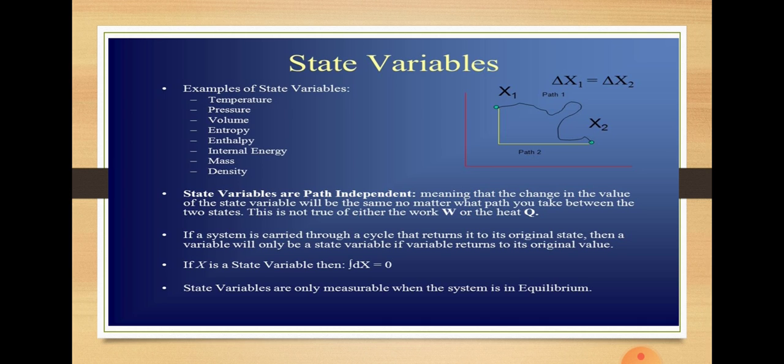Pressure, volume, temperature, composition or amount, internal energy, entropy, and enthalpy are state functions. Why? Because we can describe the state of a system by quoting these variables. You have to remember that heat and work are not state functions. The functions which depend on the path followed are path dependent functions. For example, heat and work.